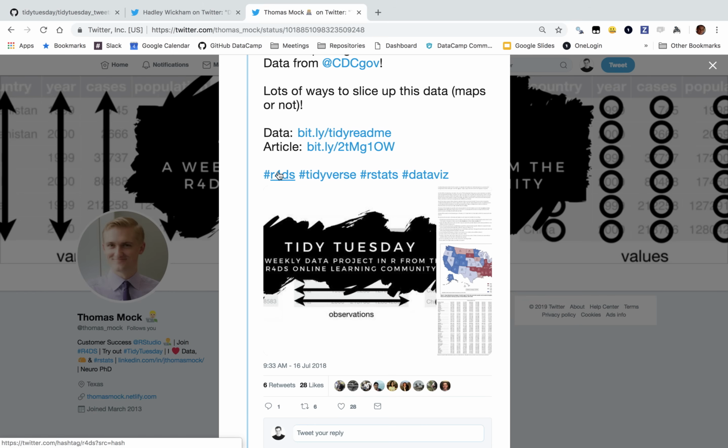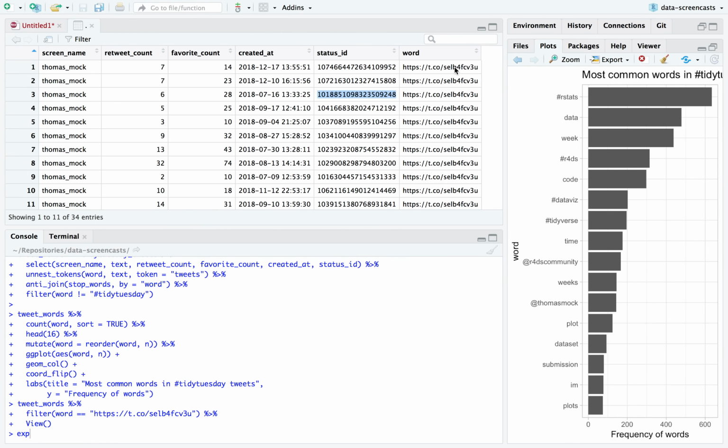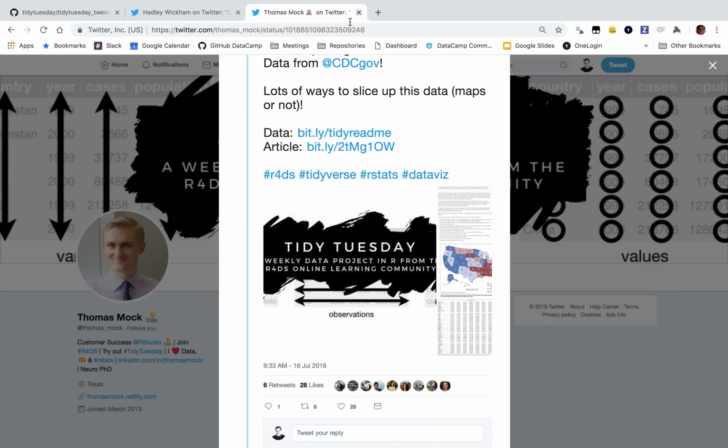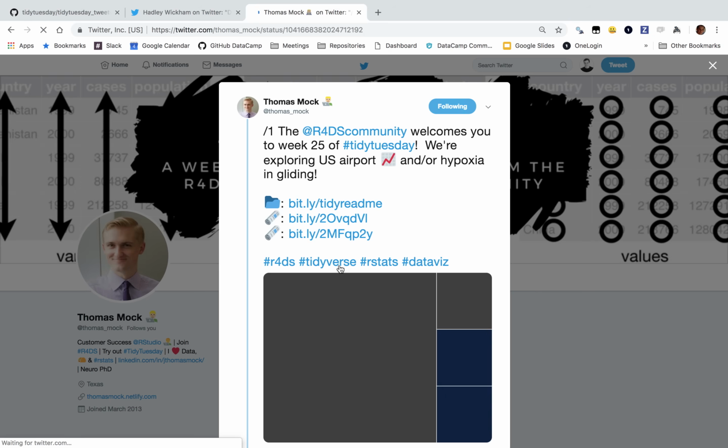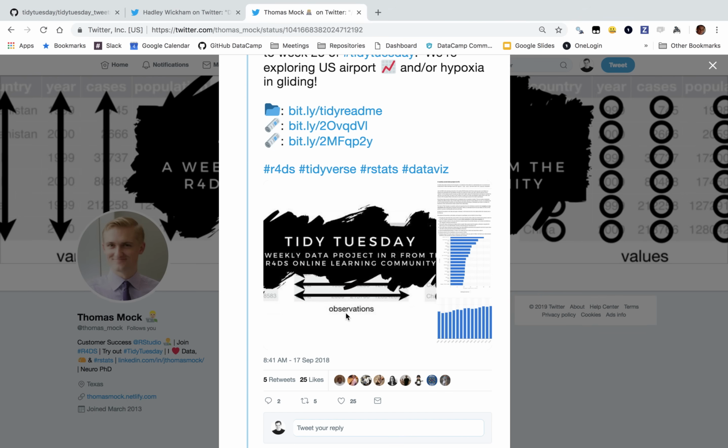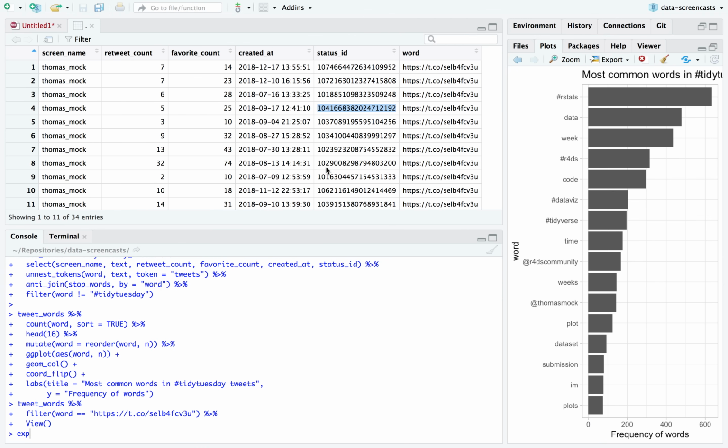Yeah, I don't know why it's always the same. You know what, I bet it's this picture. I'm not sure. Or it could be this link to the tidy readme. No, it's probably this link to the tidy readme that gets transformed. There it is. You can see that this is the link. So this link pops up a lot in the official posts.